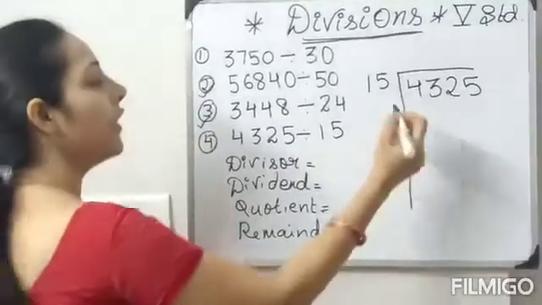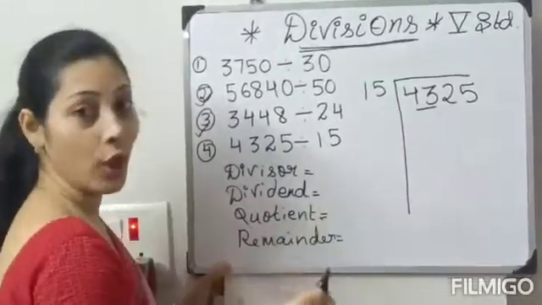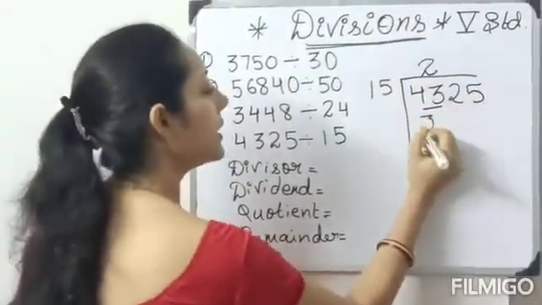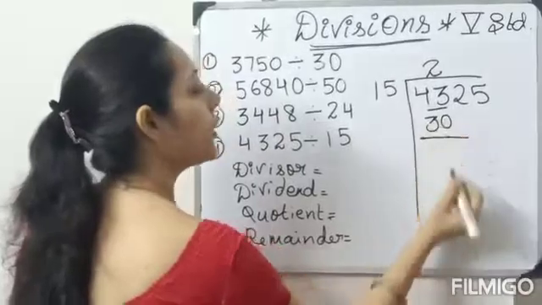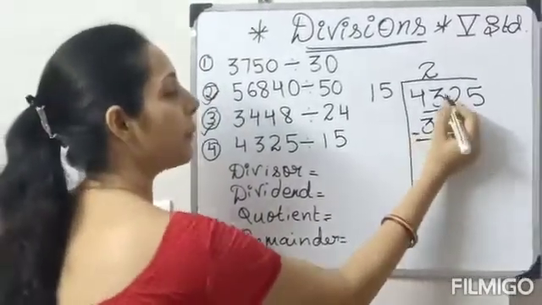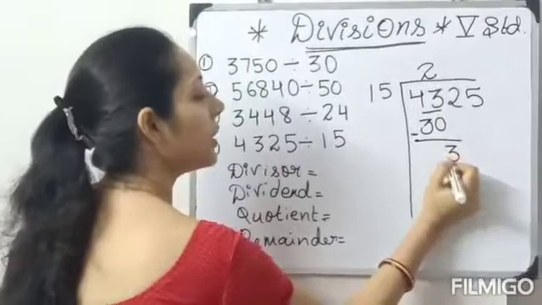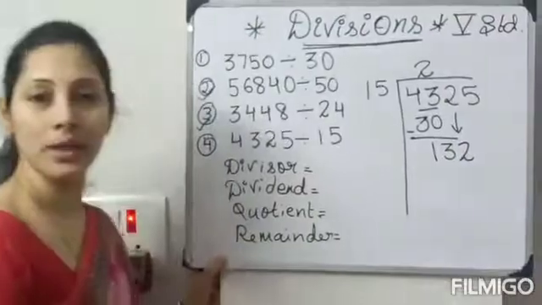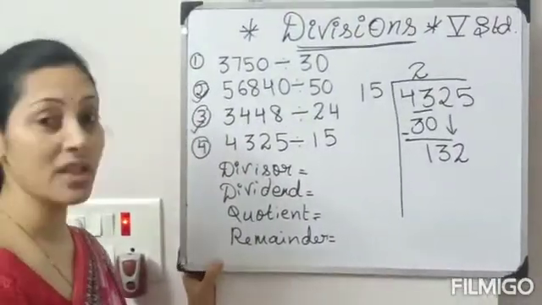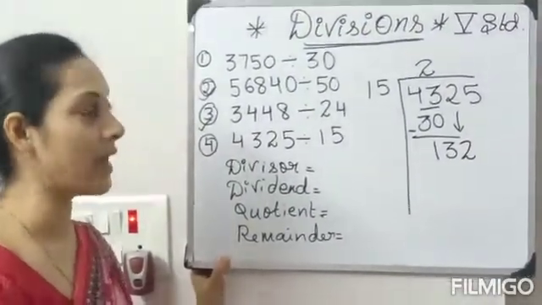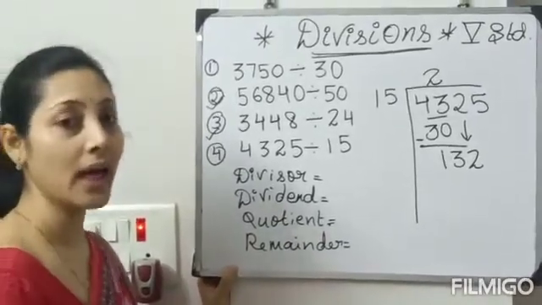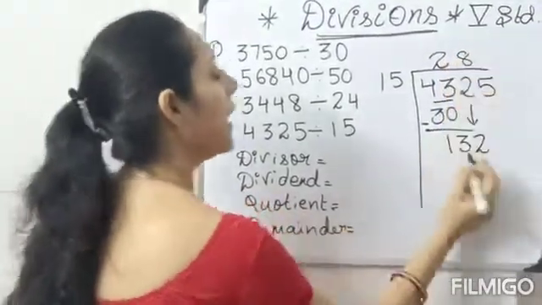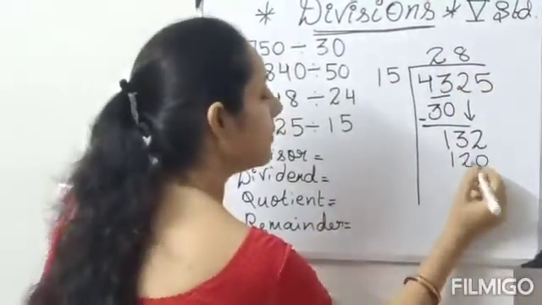Let's start. When 43 comes in 15, it will not come. 15 3s are 45. So you should write 15 2s are 30. Yeah. What you should write? 15 2s are 30. Subtraction. 3 minus 0, 3. 4 minus 3, 1. And 2 carry over. What is 15? 132. What is 15 8s are? Very good. 120. Yeah. 15 8s are 120.